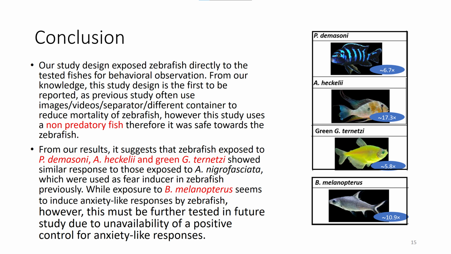Based on the results, zebrafish exposed to Damascene cichlid, threadfin acara, or green-black tetra showed similar responses to those exposed to the convict cichlid, which was used as a fear inducer in zebrafish previously. While exposure to bala shark seems to induce anxiety-like responses in zebrafish, however, this must be further tested in further study due to the unavailability of a positive control for anxiety-like responses.